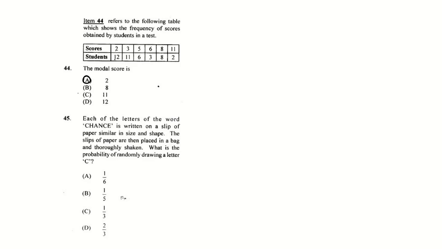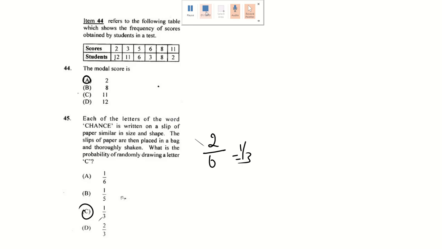We know there are 2 chances of drawing C, out of your total, which is 1, 2, 3, 4, 5, 6, which is equal to a third. So the answer would be a third. And that is the end of January 2017 and the end of our statistics questions.